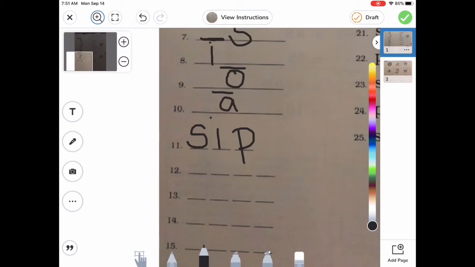All right. On number 12, we're going to try to sound out the word pans. Pans. So first we hear p. p, very good. Then we hear a, perfect. Then n, very good. And then s, very good. Pans. All right, number 13, we're going to spell the word last. So l, very good. a, s, very good. And then t.